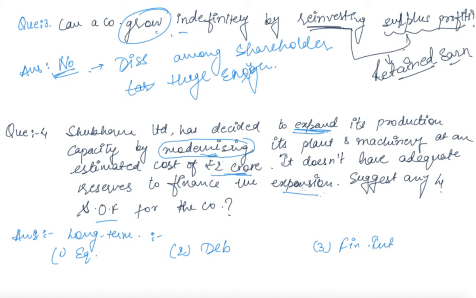And the fourth one can be preference share capital. So these can be the 4 sources of raising funds for the modernization of its plant and machinery. Okay, now coming to the next question.